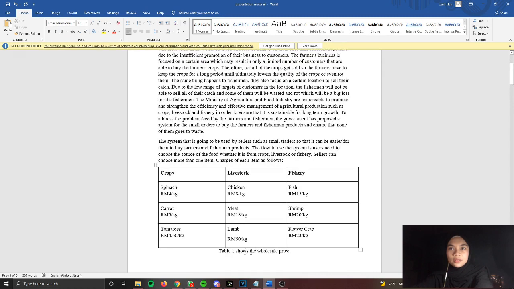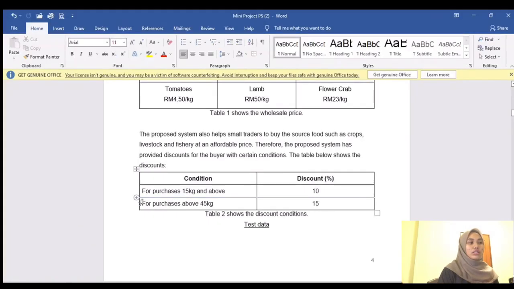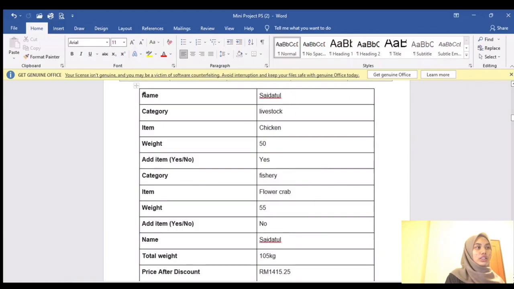This table shows the price of each item. If you can see the table of the discount conditions, if users purchase 15 kg and above, they will get 10% discount, and if users purchase 45 kg and above, they will get 10% discount. The table of test data is here.